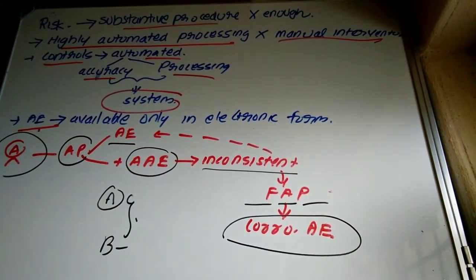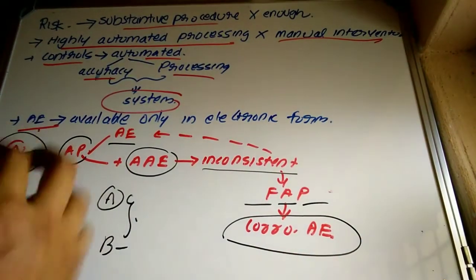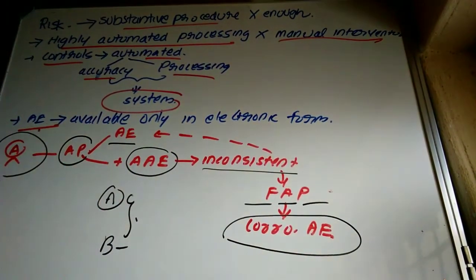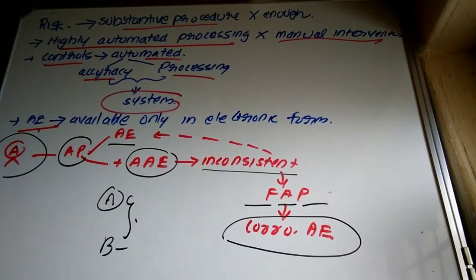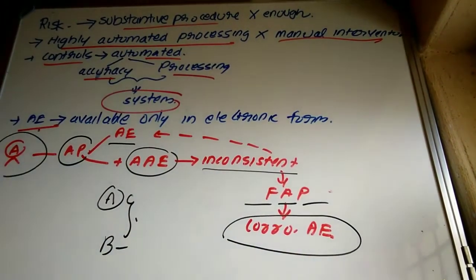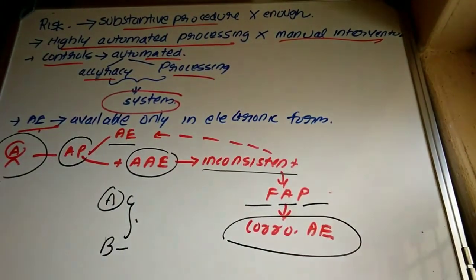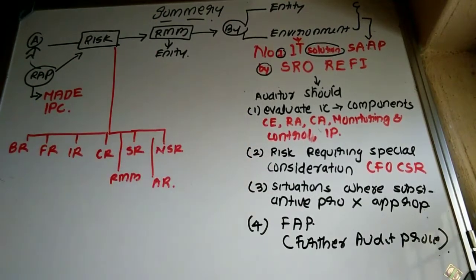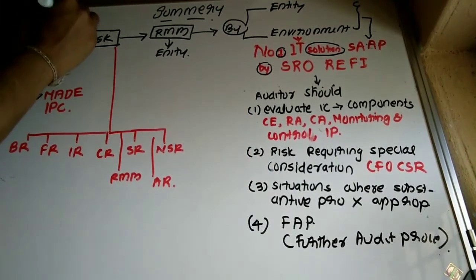So here we have completed SA 315, the auditor's responsibility of identifying and assessing the risk of material misstatement by understanding the entity and its environment. Now we are making a summary of SA 315, okay? So here I have made a summary of SA 315.